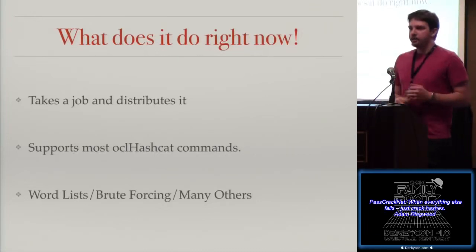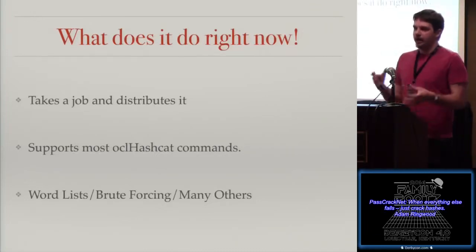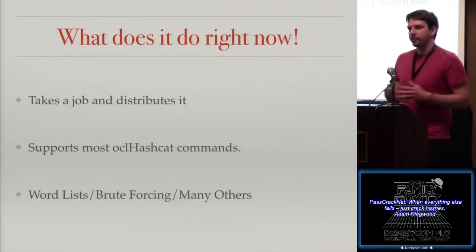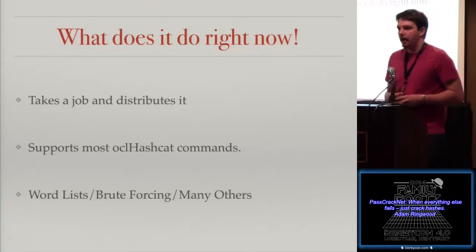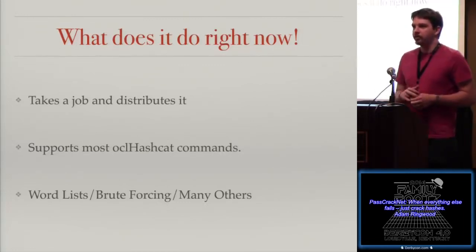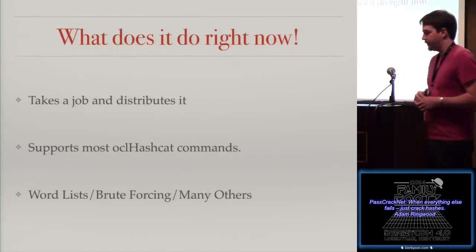A lot of times you see GUI tools that are for the beginner or kind of hand-holdy and say, hey, you want to select this option, and if this option doesn't work with it, it'll gray it out or something. This tool makes no such promises. You should know what you're doing with OCL Hashcat before you try and run it. If you put in invalid arguments, you will run into some problems where jobs will fail.